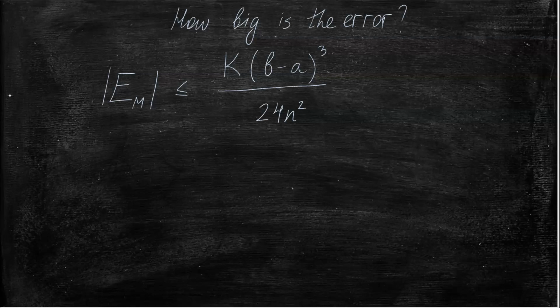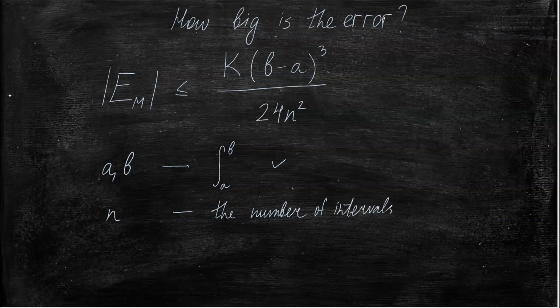In this expression, we already know what a and b are. a and b are the limits in the integral, so we understand that. n is the number of intervals. We understand that. And the only thing that we don't understand right away is what K is.